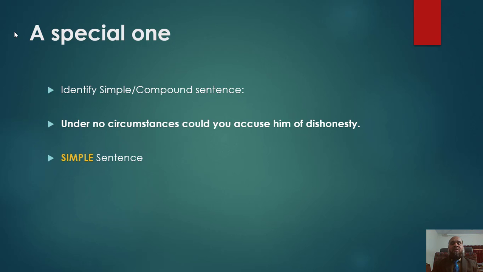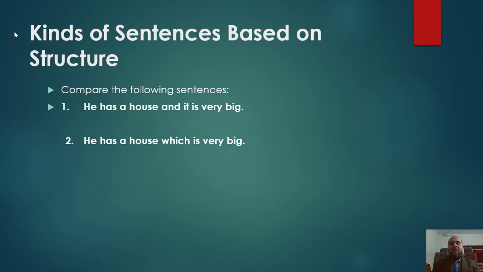Now we are going further. There is a special sentence: Under no circumstances could you accuse him of dishonesty. Can we identify whether this sentence is compound or complex? Yes, it is a simple sentence because its subject is you and its verb is accuse.